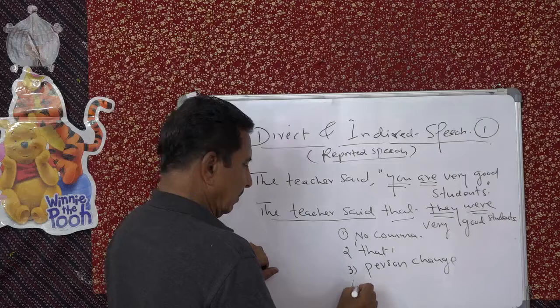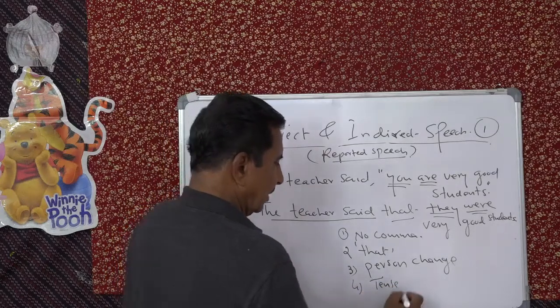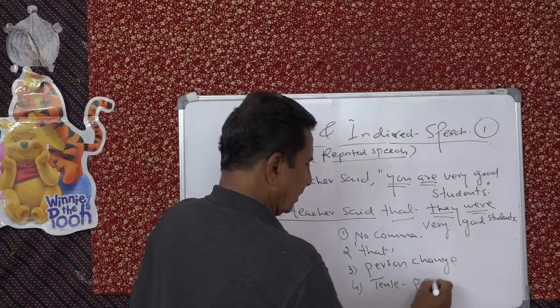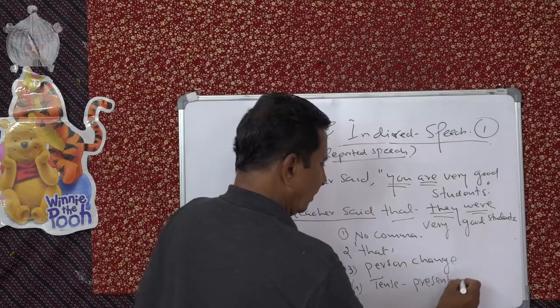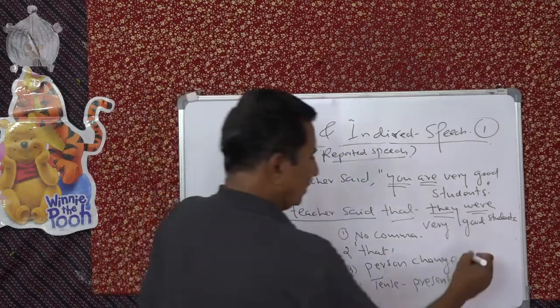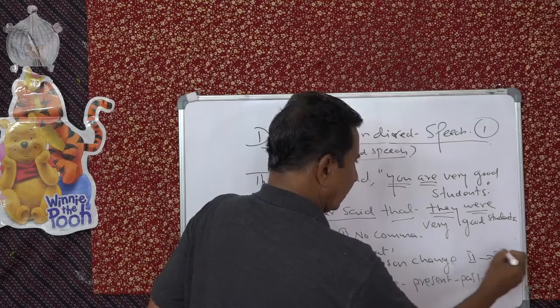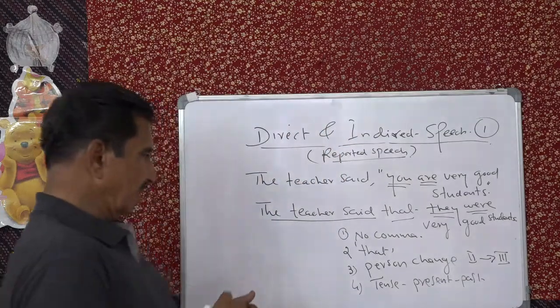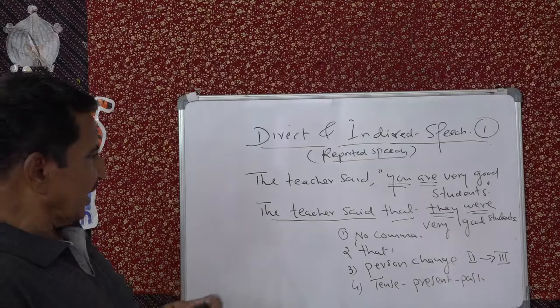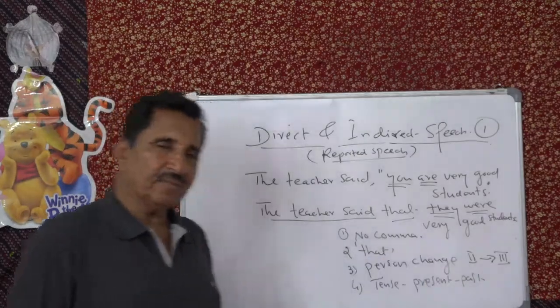So tense change. Present becomes past. In this case, second person becomes third person. So the teacher said that they were very good students.